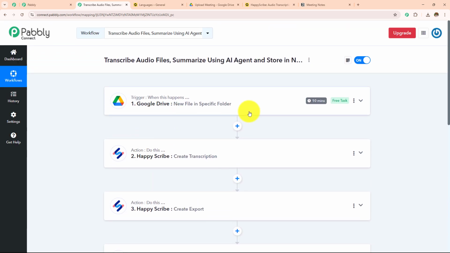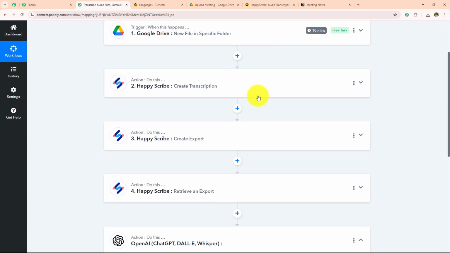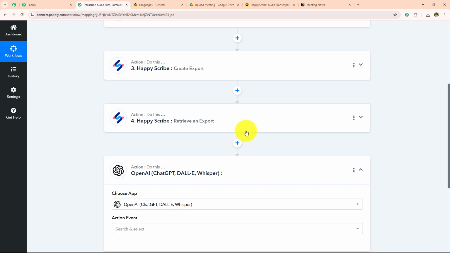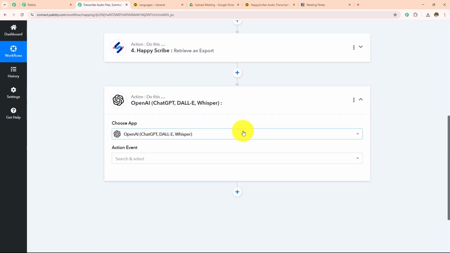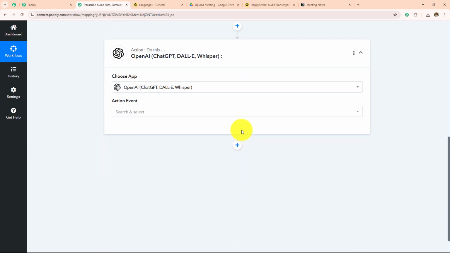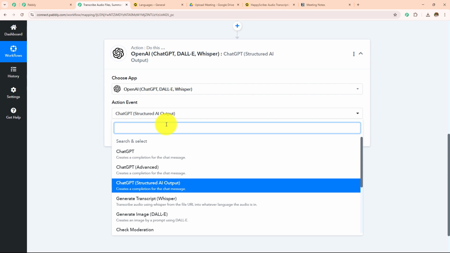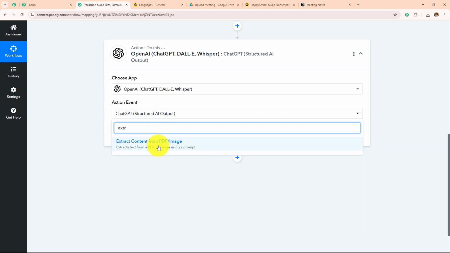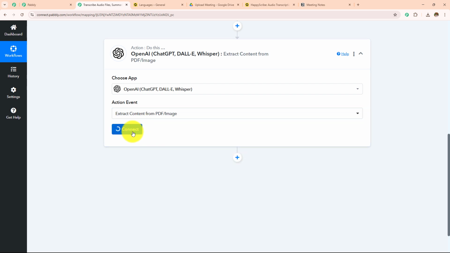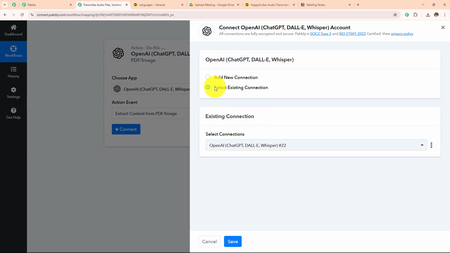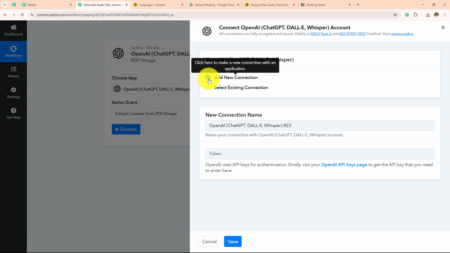Till now I have uploaded the file, created the transcription, and then retrieved the export of this transcription, and now I'm going to generate the summary of this transcription of the audio file which I have uploaded. In my action event, I'm going to select extract content from PDF/image and then click on connect. Over here, if you have an existing connection, go with save. If you don't have one, click on this add new connection.